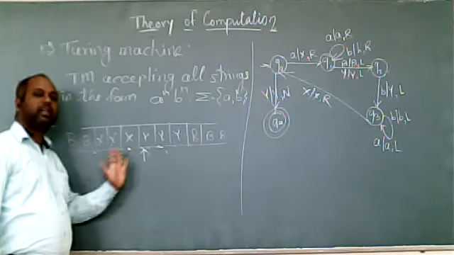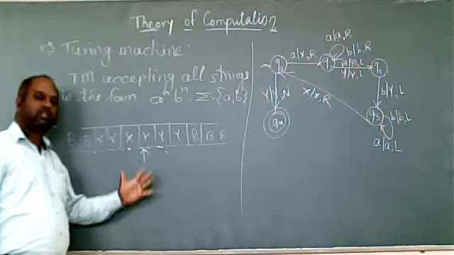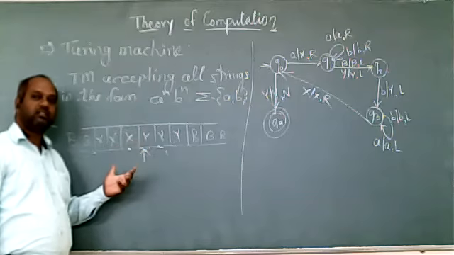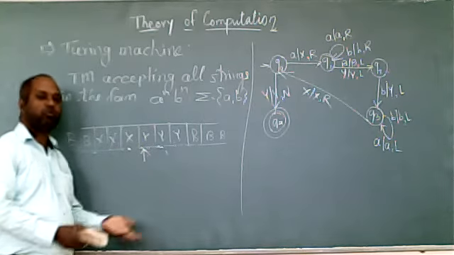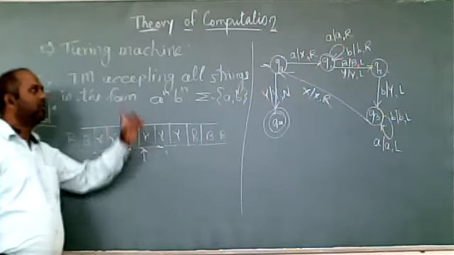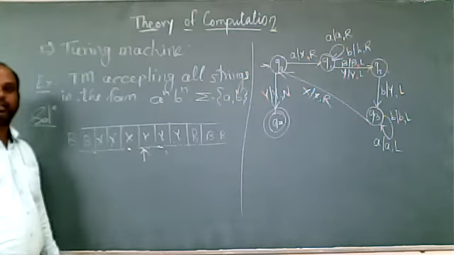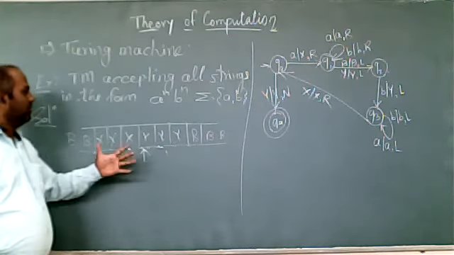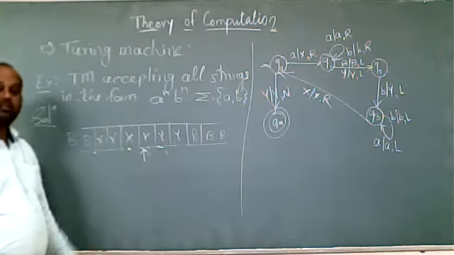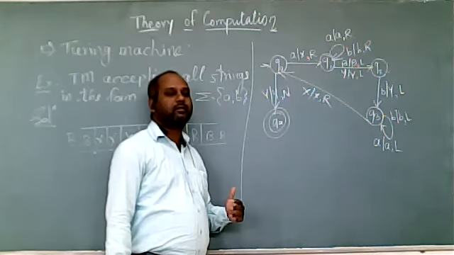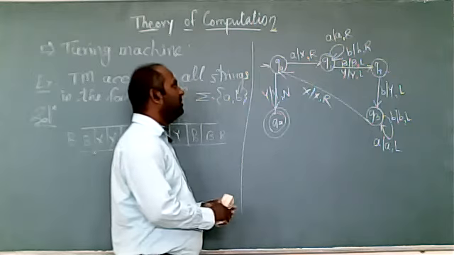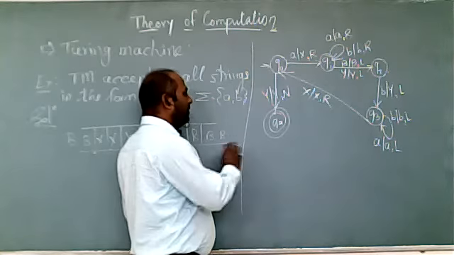Try to apply the logic. When you take one example and apply the logic, that time there are different conditions. So we are having the number of inputs. On every input, what do we have to do? We have to design it and draw it with the help of the transition diagram. So the Turing machine transition diagram is important. Whenever they ask about the Turing machine, the examiner expects the transition diagram.